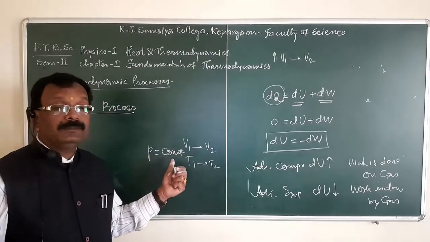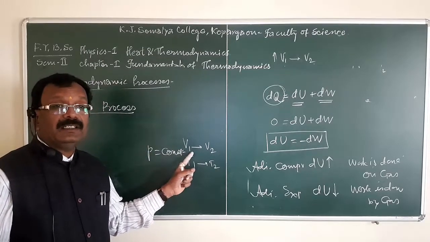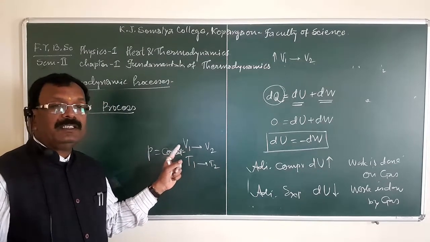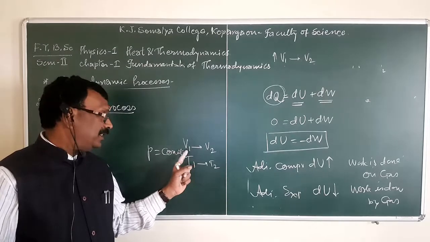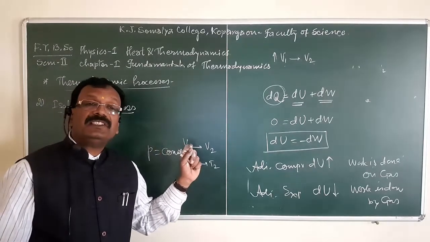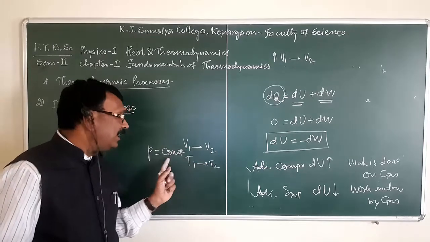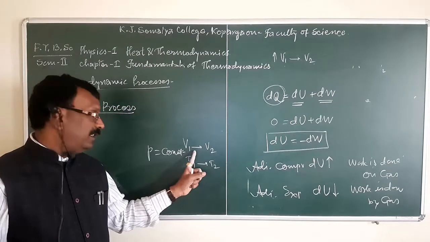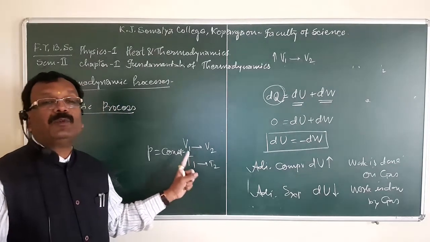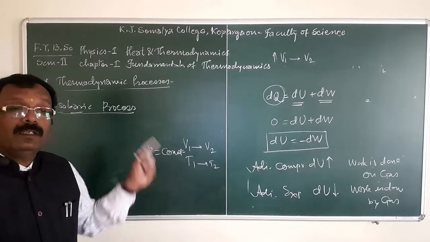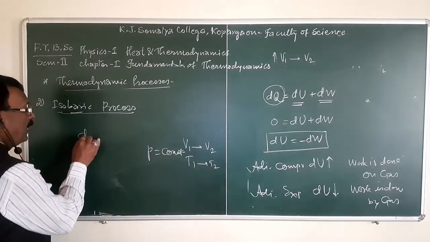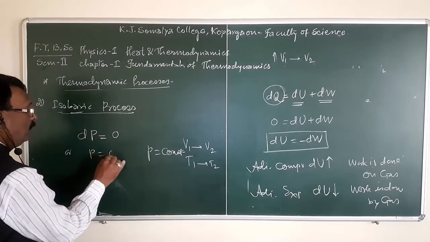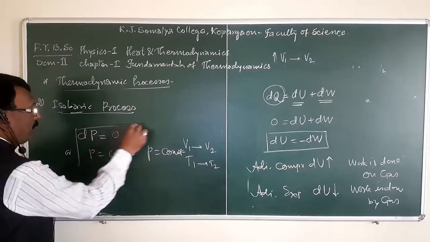If a system undergoes a change in which the pressure is kept constant, that is, at constant pressure, volume of the system may change, temperature of the system may change, such a process is called isobaric process. That means in isobaric process, change in pressure is equal to 0, or simply P is equal to constant.